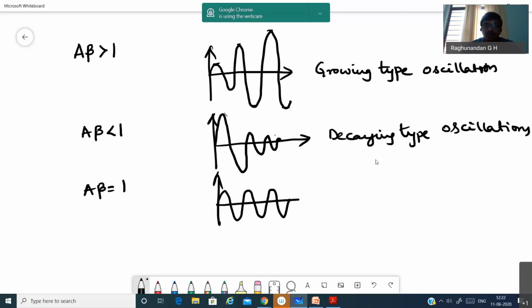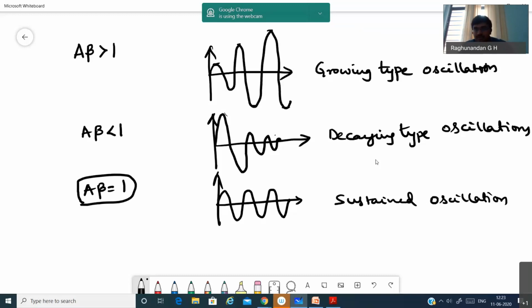You can see the difference: what if it is greater than 1, less than 1, equal to 1? So we have to get this. This is known as sustained oscillations. Now all the oscillators are preferred to produce sustained oscillation. So it is a must and should be followed that A beta should be equal to 1.